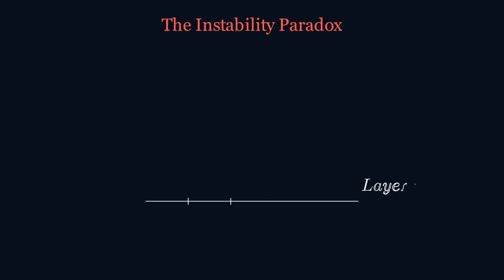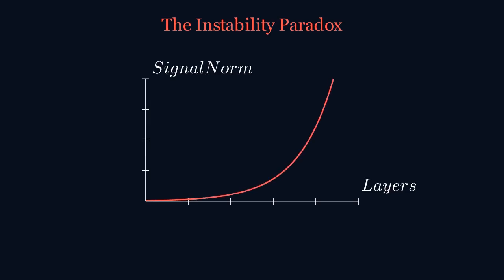However, this expansion comes at a cost. In a standard hyper-connection, the mixing matrices are unconstrained. As signals propagate through depth L, the composite mapping deviates from the identity. We observe a signal explosion. Feature norms grow exponentially, leading to gradient collapse. The network becomes numerically unstable, making large-scale training impossible without severe hacks.